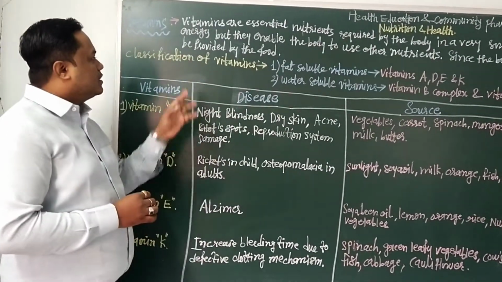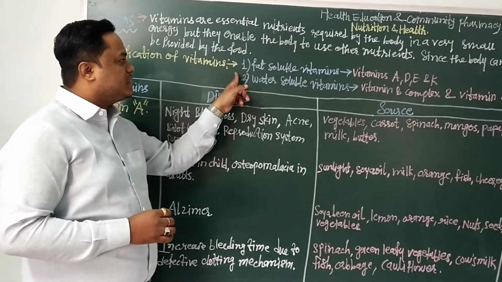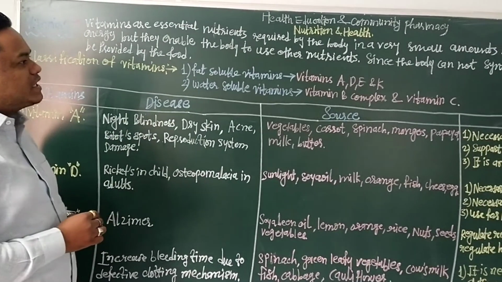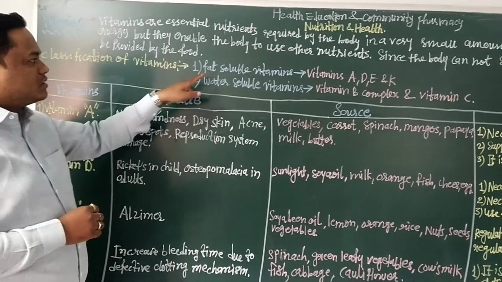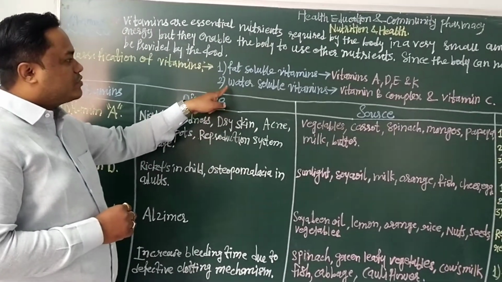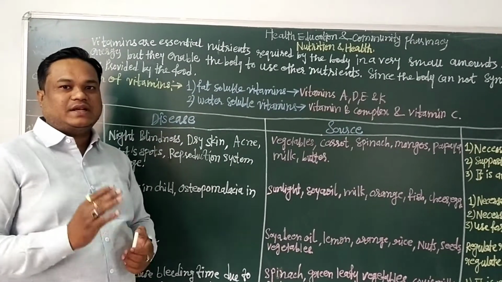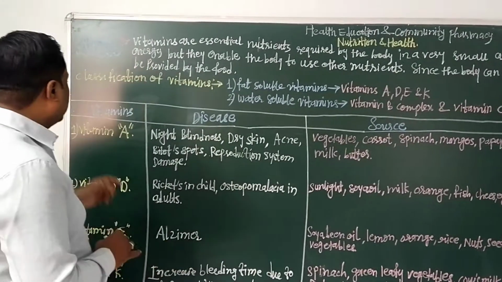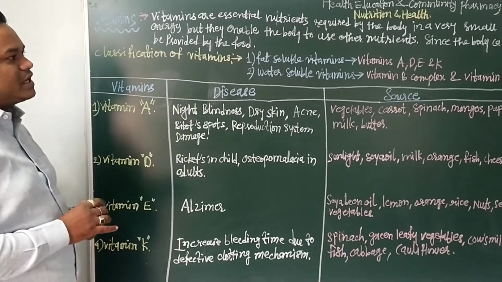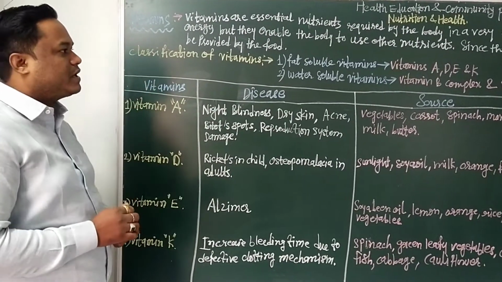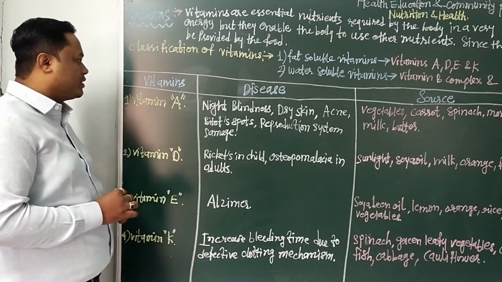Then we have to see the classification of vitamins. The first classification is fat soluble vitamins, that is vitamin A, vitamin D, vitamin E and vitamin K. And second, the water soluble vitamins, that is vitamin B complex and vitamin C, that is ascorbic acid. Then we will see the fat soluble vitamins, their disease conditions, their sources and their functions one by one.